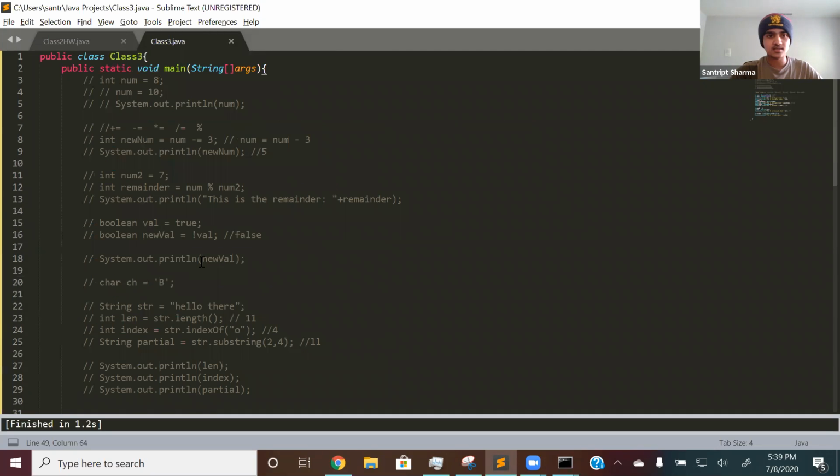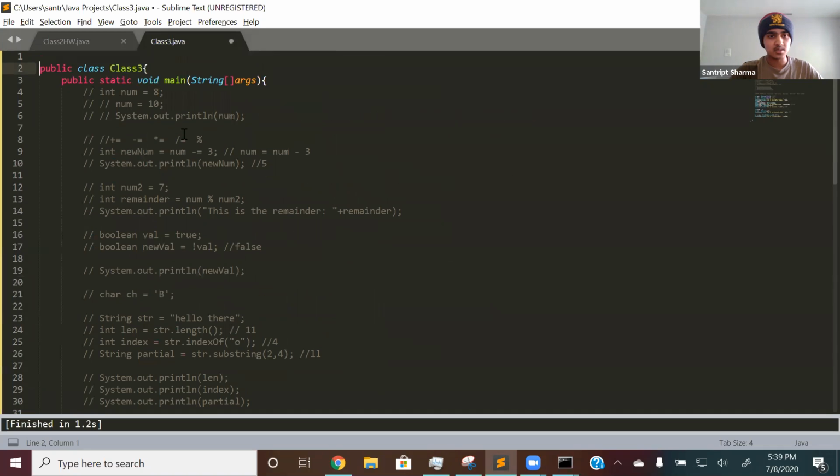In order to access this class, we have to import the class from the Java API. So we do import java.util.Random. Basically, this enables you to access all the functions from the Random class.